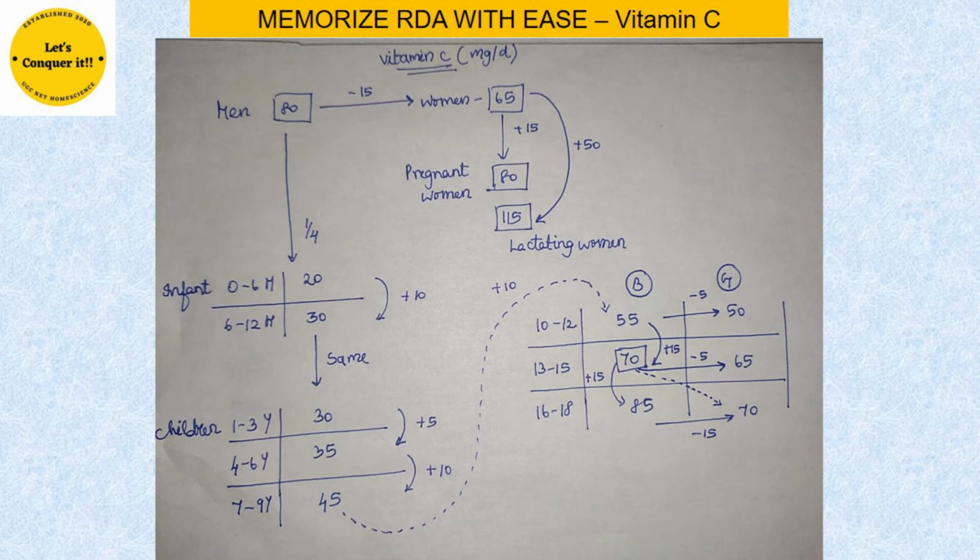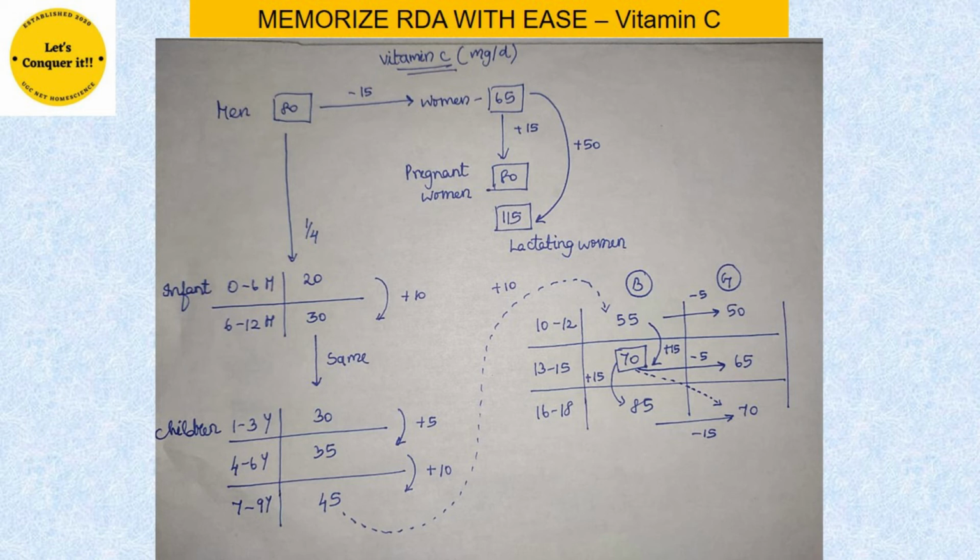Next, in order to get the requirement of a 7 to 9 year old, we are going to add plus 10 to that 35, which gives us 45. So 30, 35, 45. This category is done. Now the next category, that is from 10 years old. We already know that from 10 years old the requirements of boys and girls change. So let us go into that part. 45, again we are going to add plus 10 to that. We'll get 55. This 55 is the vitamin C requirement of 10 to 12 year old boy.